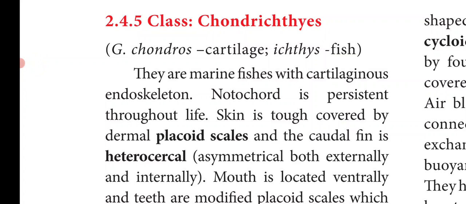Chondros means cartilage, ichthyes means fish. So they are cartilaginous fishes, that is, the endoskeleton is made up of cartilage. They are marine fishes with a cartilaginous endoskeleton, and the notochord is persistent, that is, the notochord continues throughout their life.